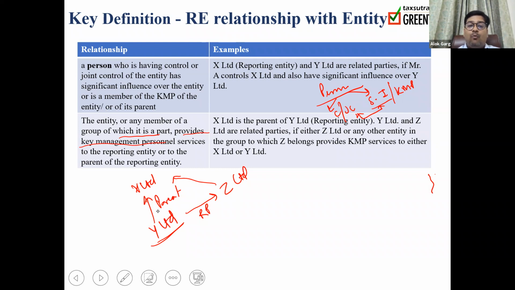Even in this case, Y Limited and Z Limited are considered as a related party. Again, let's discuss the entity or any member of a group to which it is a part. So the entity or the group to which that entity belongs provides the KMP services either to the reporting entity or to the parent of the reporting entity. So if any entity or group to which that entity belongs provides KMP services either to that particular entity or the parent of that particular entity, then those entities will be considered as related parties. Okay, clear?